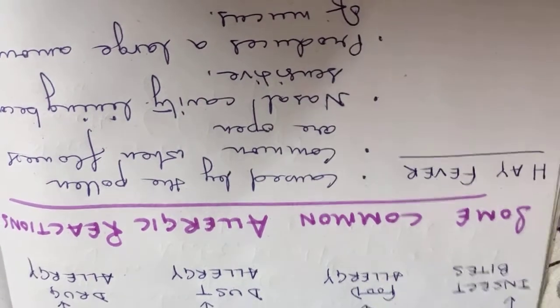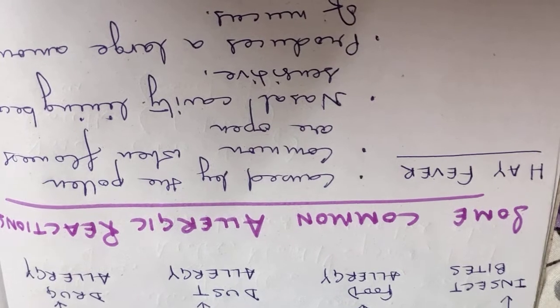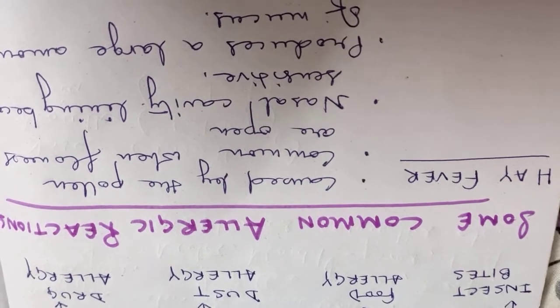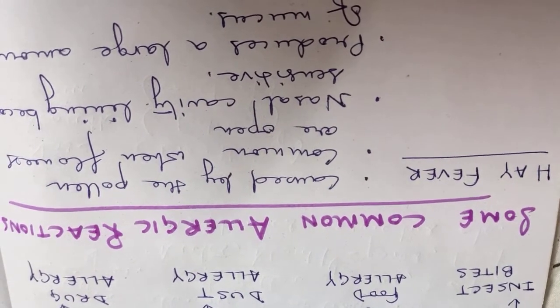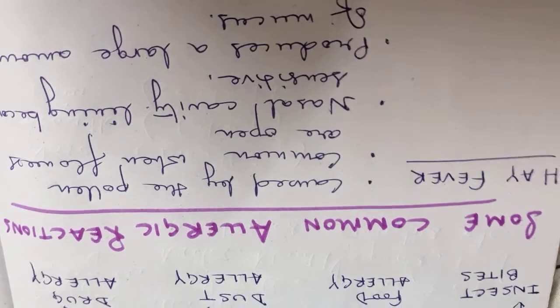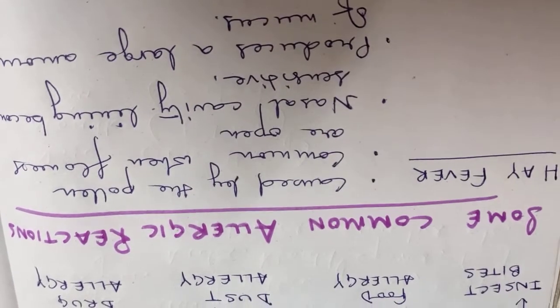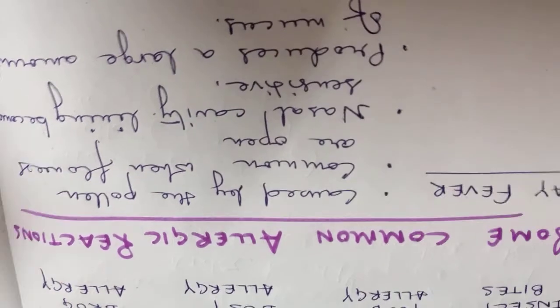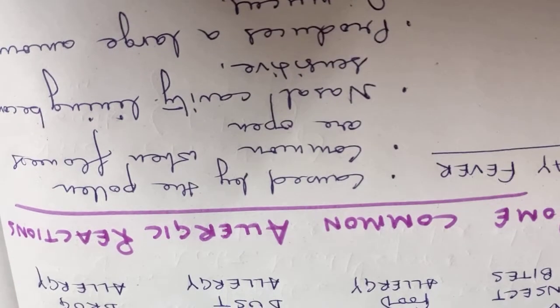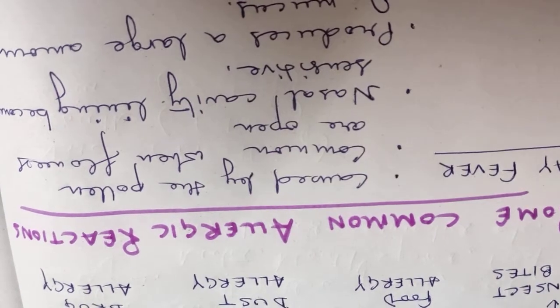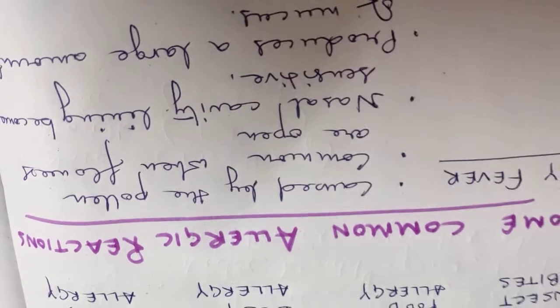Okay. Now, some common allergic reactions. Very well known allergic reaction is hay fever, caused by pollen. You know what is pollen? It's a pollen grain coming from the flowers. So, common when flowers are open. Nasal cavity lining becomes sensitive. That means the lining of the nasal cavity becomes very, very sensitive.